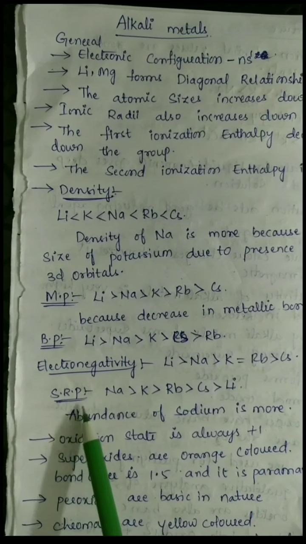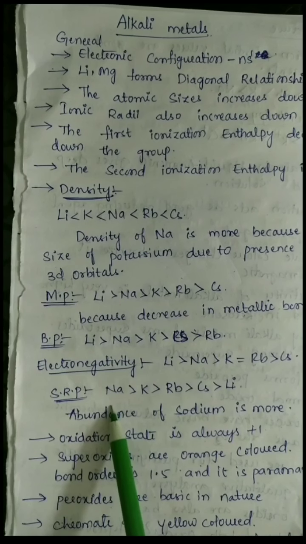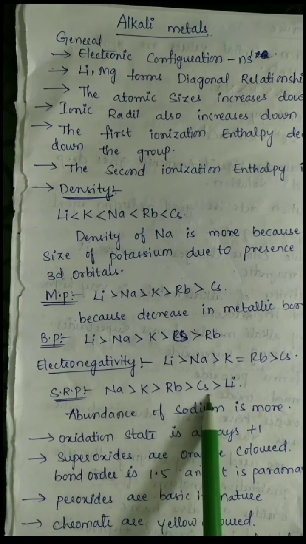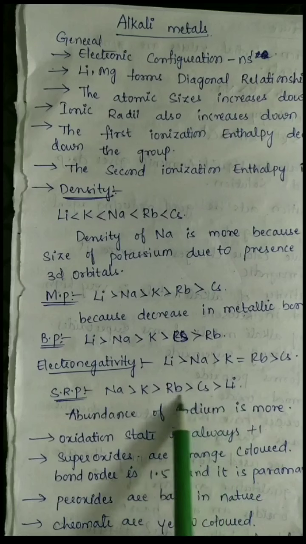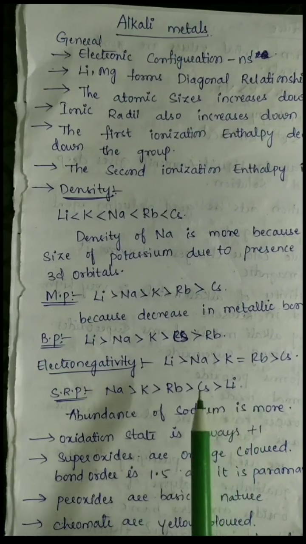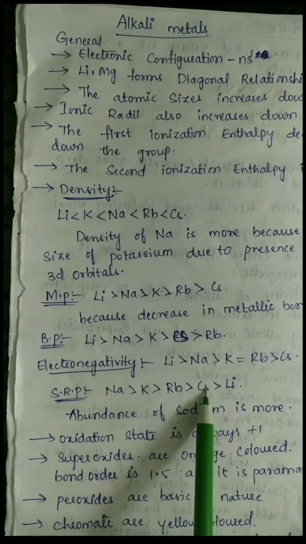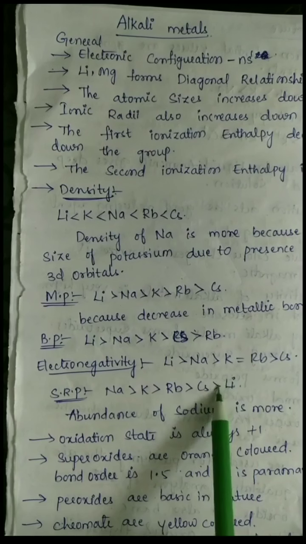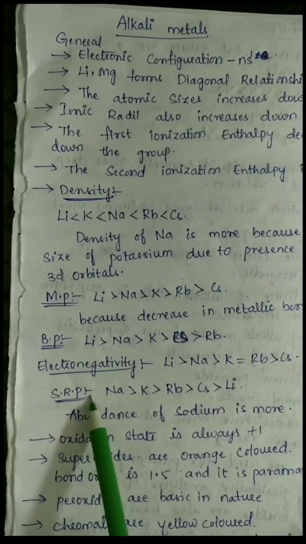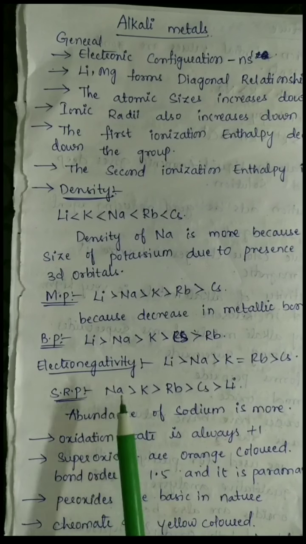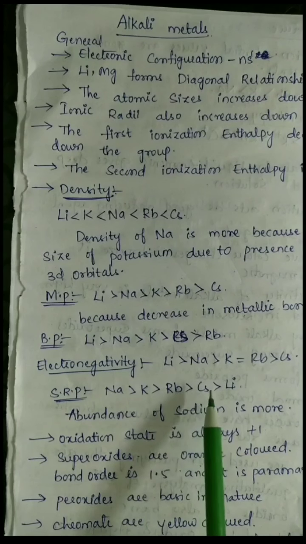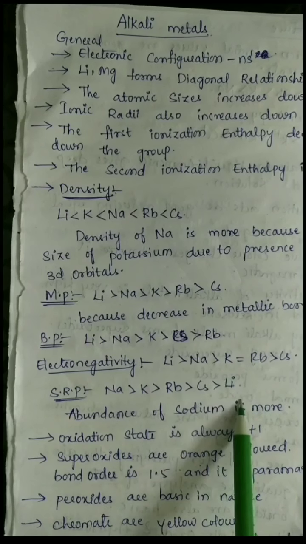And the next one is SRP. SRP is nothing but the standard reduction potential. The standard reduction potential actually decreases down the group, but here also you can see the irregular trend because cesium is greater than lithium. It means lithium has a lesser standard reduction potential, and the trend is like sodium is greater than potassium, is greater than rubidium, is greater than cesium, is greater than lithium.